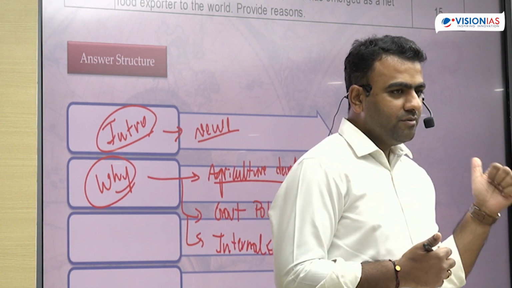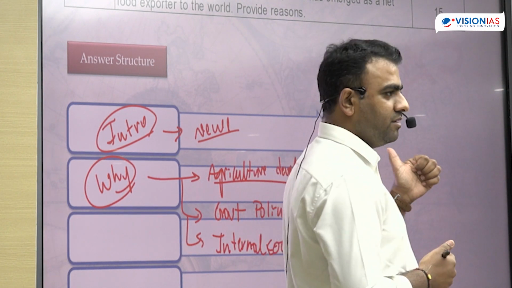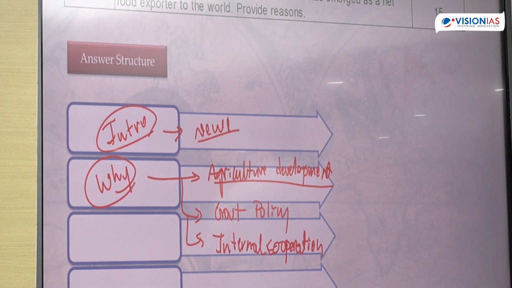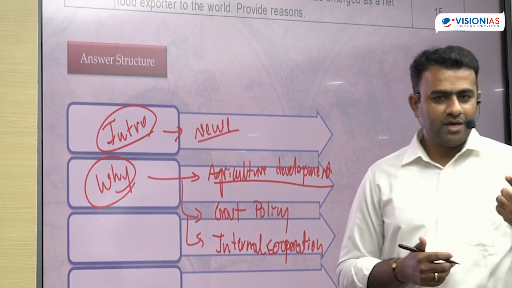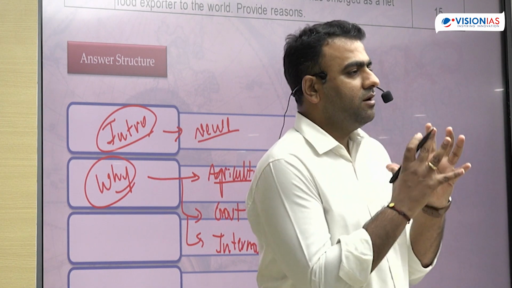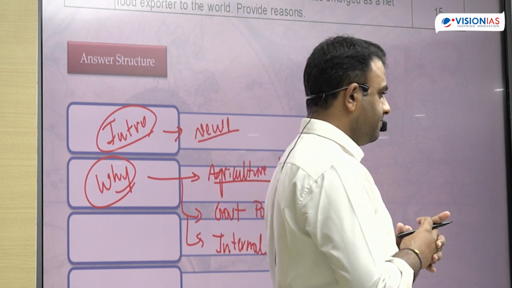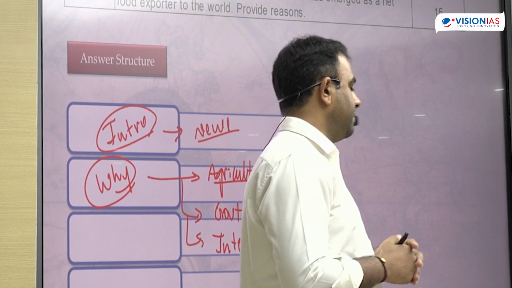Is it only food grains? We have seen the revolution in milk production, the white revolution. We have seen the revolution in fishery production. This is all food related, isn't it? You can include all of that. The overall sector of agriculture has seen a revolution in the last 60-70 years. So that is agriculture development.